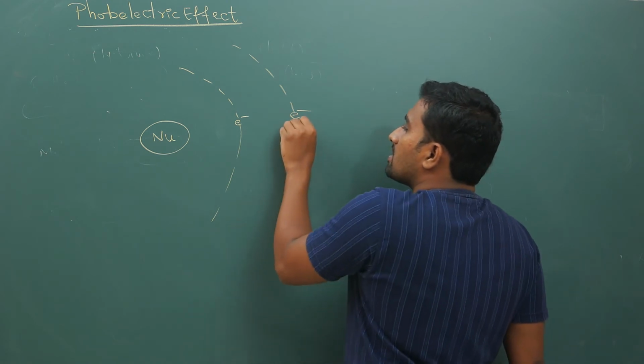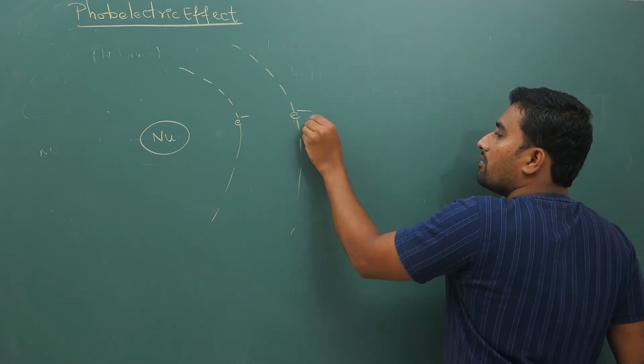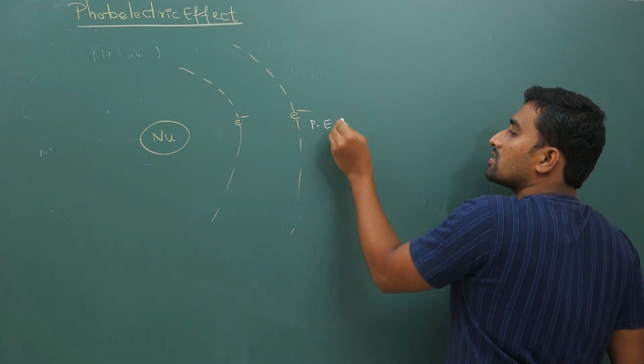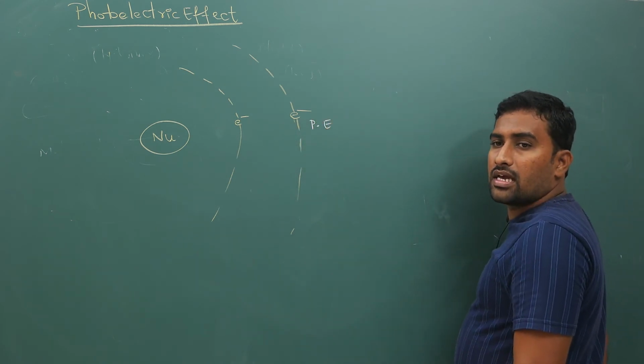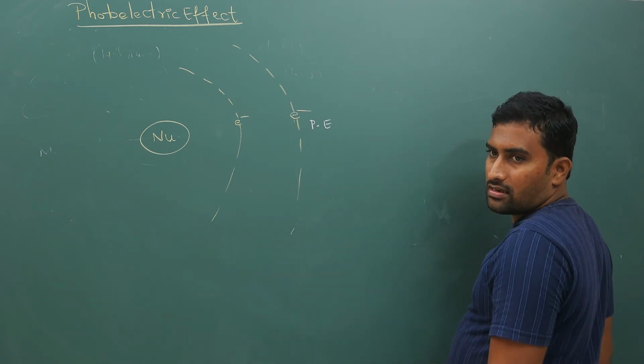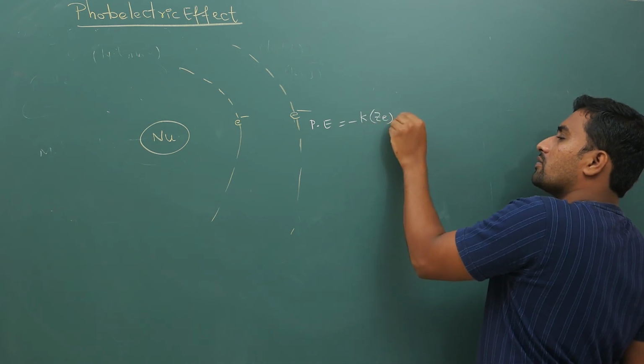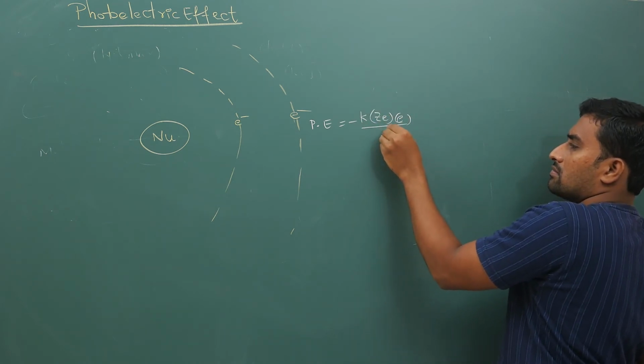Now this electron will have electrostatic potential energy K Q1 Q2 by R, so minus K times Z e into e by R.